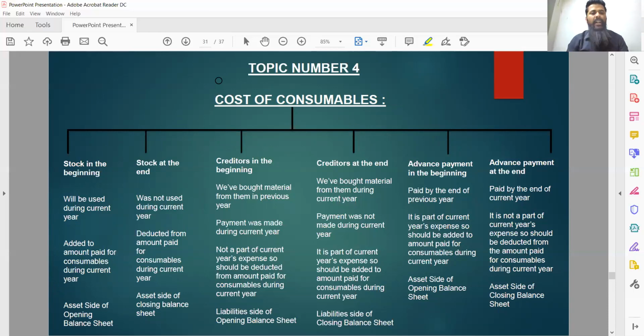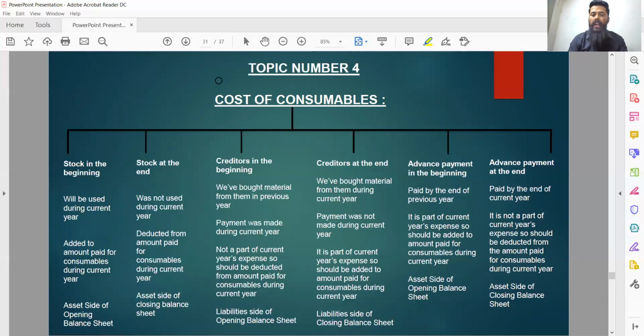See, the amount paid during current year for consumables will obviously be shown to the payment side of receipt and payment account. Basically means during current year, whatever amount I have spent in order to buy consumables must be appearing to the credit side of receipt and payment account. But again, I cannot rely only on that particular figure, because receipt and payment account includes figure of previous year, current year, or even upcoming year as well. Whereas while drafting income and expenditure account, we have to be careful that amount related to current year only should be shown in income and expenditure account.